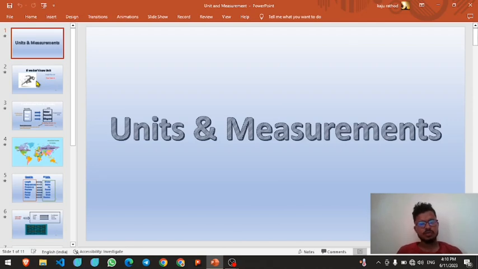Hello guys, today we are studying about units and measurements. In this chapter, we are studying about the different units, the types of units and their uses.